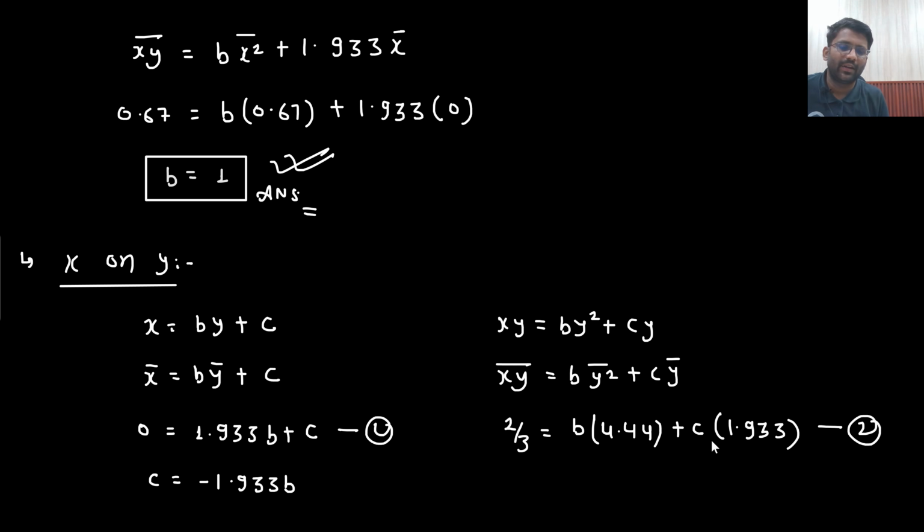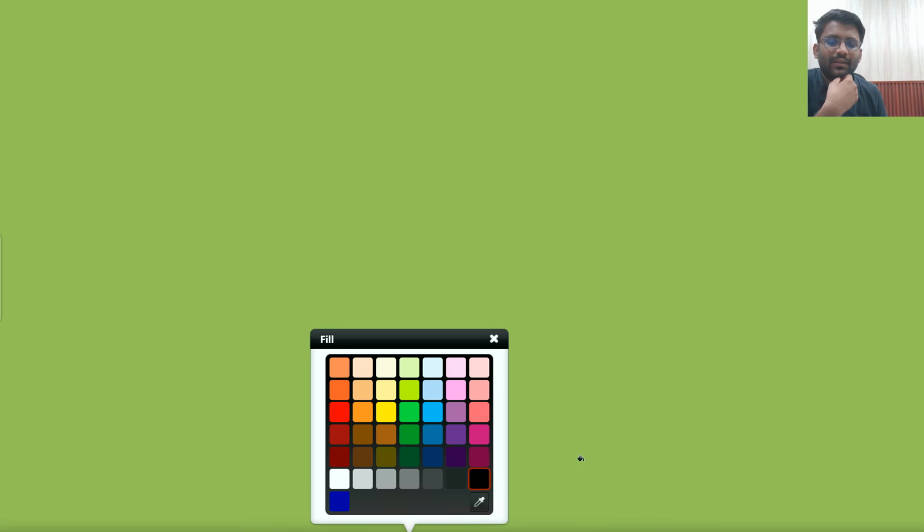So just put this value here: 0.67 equals 4.44b minus 1.933b, because c is minus 1.933b, and again multiply with 1.933. So this will become 1.933b whole square multiplied with b. Understandable?